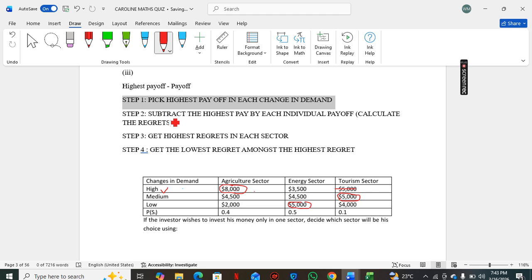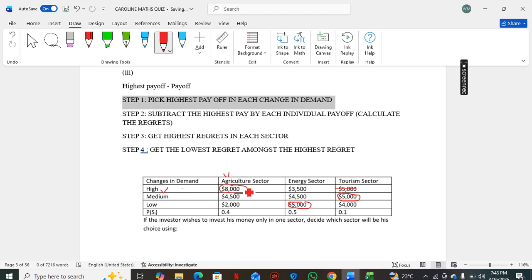Step two, you need to subtract the other payoffs from that highest payoff. What I mean is this: when the demand is high, the highest payoff is 8,000.